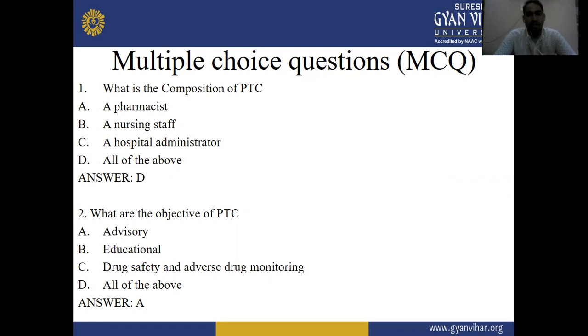What are the objectives of the pharmacy and therapeutic committee? Option A is advisory, option B educational, option C drug safety and adverse drug monitoring, and option D is all of the above. The right answer is D, all of the above. These are the objectives of PTC: advisory, educational, and drug safety and adverse drug monitoring.